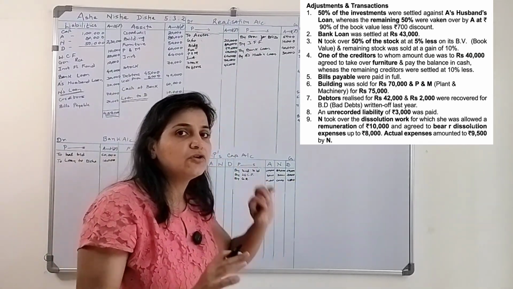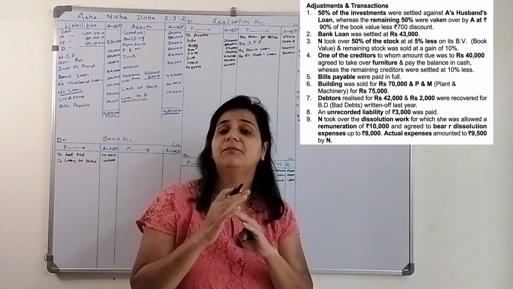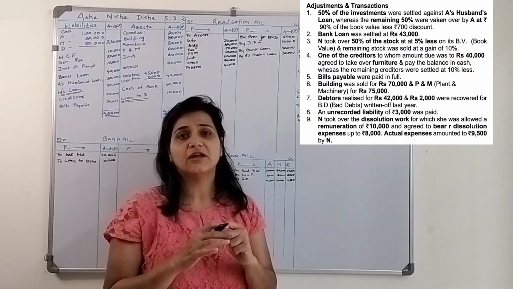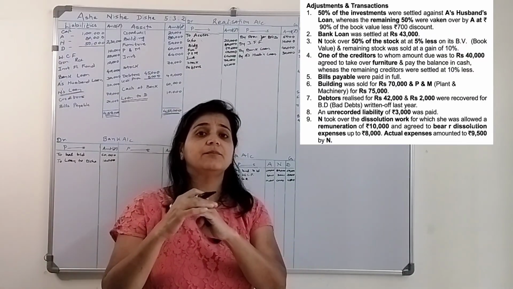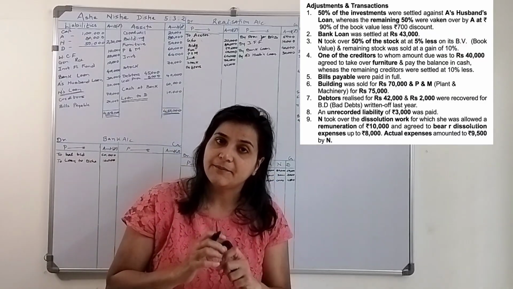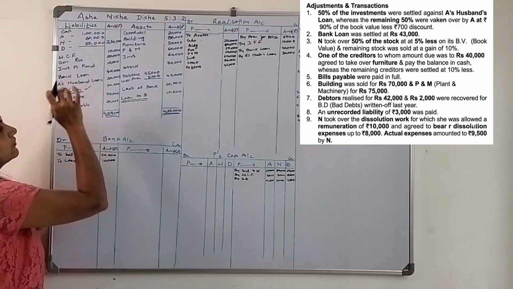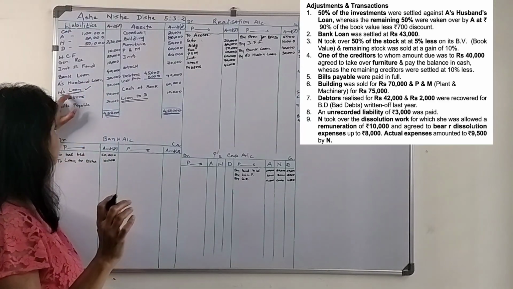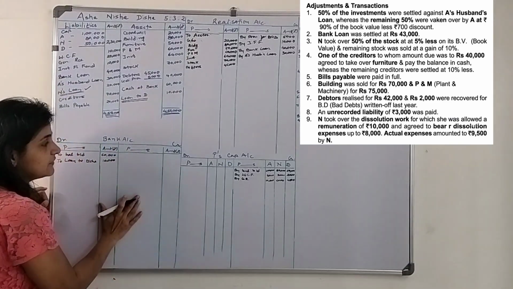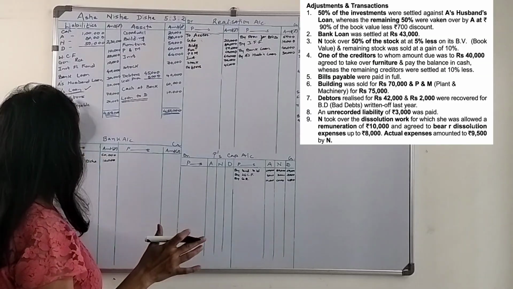A's husband is not a partner of that particular firm, so A's husband is considered a third party liability, whereas N's loan, N being a partner of the firm, will be paid off after paying off all the third party liabilities. If there is a balance in the bank, then we will pay off. So we are currently not giving any effect to this transaction. We will keep it as it is, and when the firm has a sufficient balance in the bank, then they will pay off the loan amount to N.